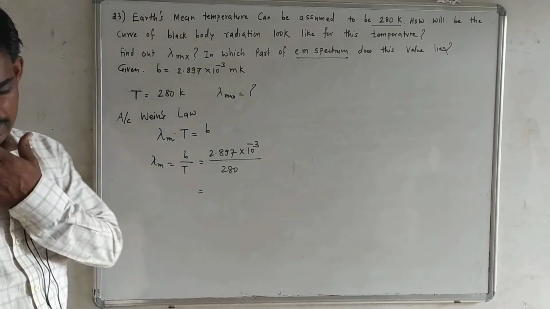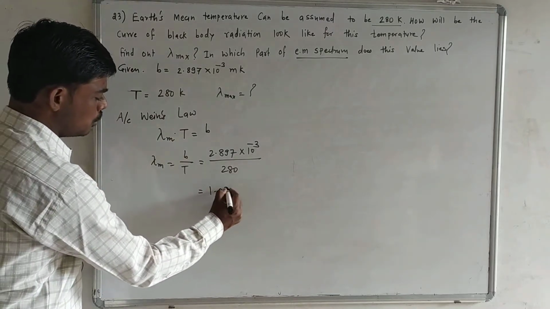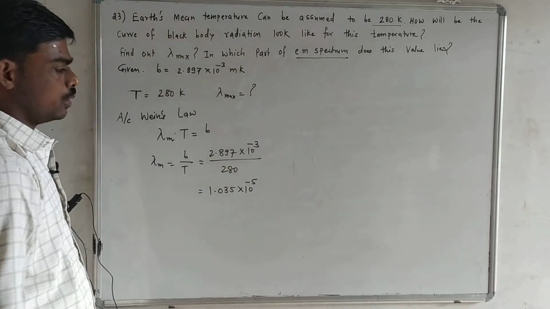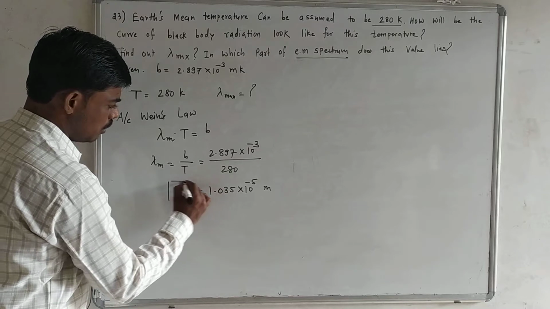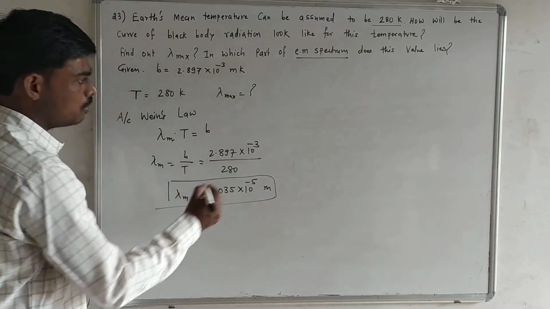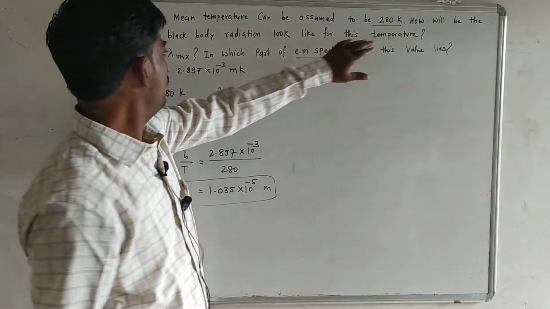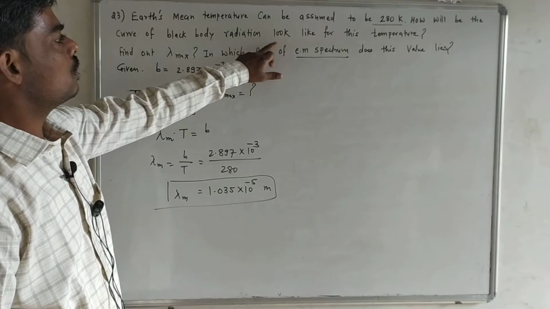So on solving this, the answer is 1.035 into 10 raised to power minus 5. The unit is meter, as it represents wavelength. Standard unit is meter. Now another question is, how will the curve of black body radiation look for this temperature?